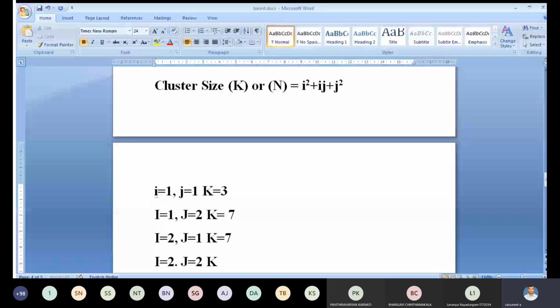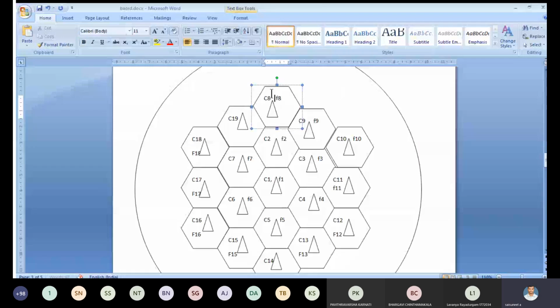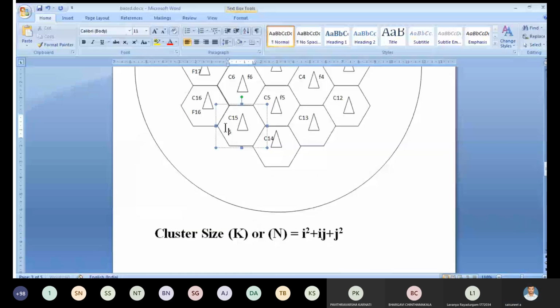Now, by applying frequency reuse, instead of using different frequencies for non-adjacent cells, we apply the frequency reuse concept.